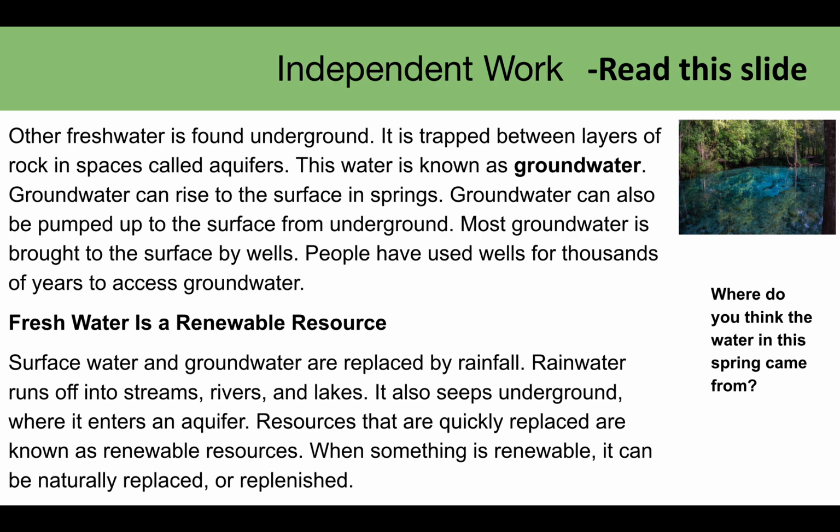Fresh water is a renewable resource. Surface water and groundwater are replaced by rainfall. Rainwater runs off into streams, rivers, and lakes. It also seeps underground, where it enters an aquifer. Resources that are quickly replaced are known as renewable resources. When something is renewable, it can be naturally replaced or replenished. Where do you think the water in this spring came from?